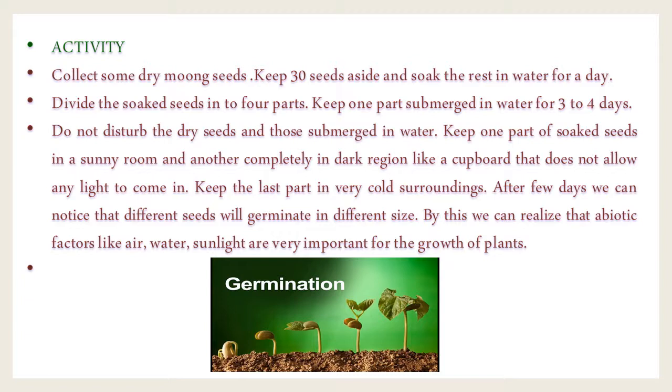Keep 1 part of soaked seeds in a sunlit room, another completely in a dark place like a cupboard that does not allow any light in, and the last part in a very cold surrounding. After a few days, we can notice that the different seeds germinate differently. Observe the germination image below.